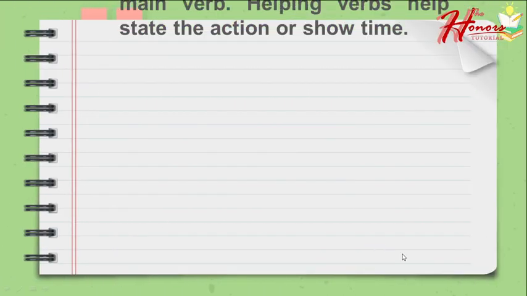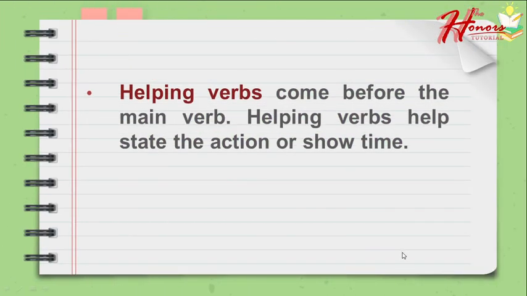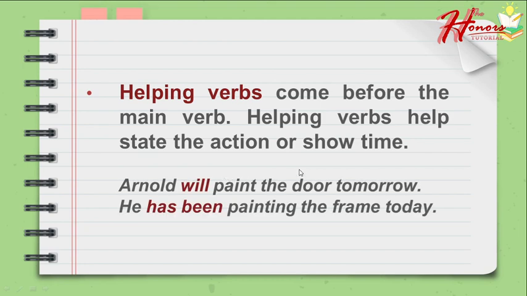Next, lastly, we have what we call the helping verb. Helping verbs come before the main verb. Helping verbs help the state, the action, or show time. Take note that helping verb looks like linking verb, but the only difference is that helping verb also comes before the main verb. So in short, it always has a partner. For example, Arnold will paint the door tomorrow. So where is the helping verb? The helping verb is will, because it is helping the main word or the action verb, which is paint.